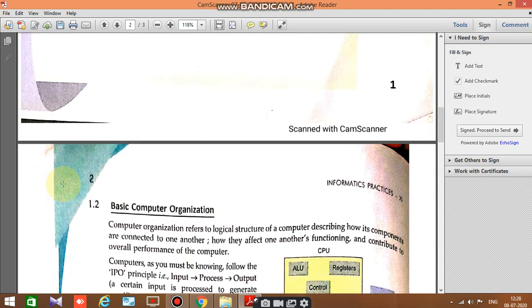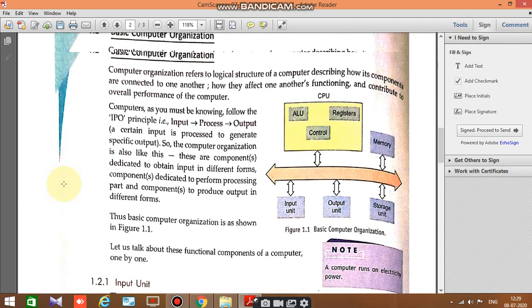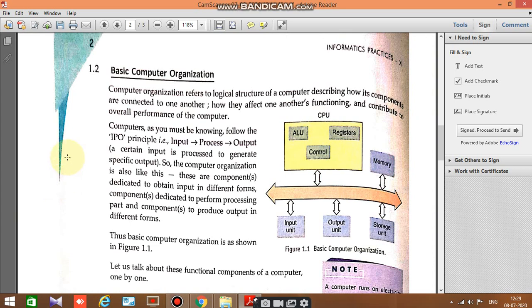Now see page number 2, basic computer organization. In this diagram you can see the basic organization of computer. Let's read the second para. Computers, as you must be knowing, follow the IPO principle. What is IPO cycle? You must have heard about IPO cycle. That is the basic principle of computer on which it works. Means computer works in IPO cycle: input, process, output.